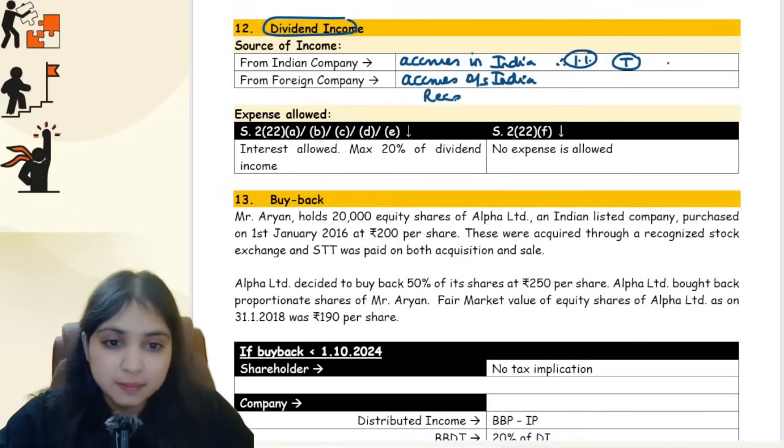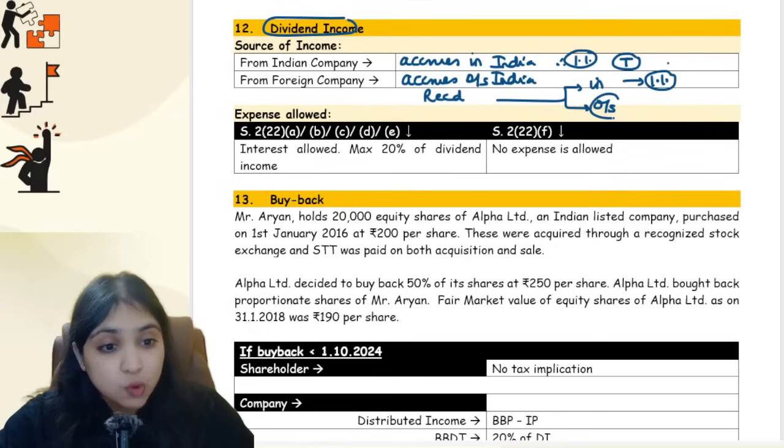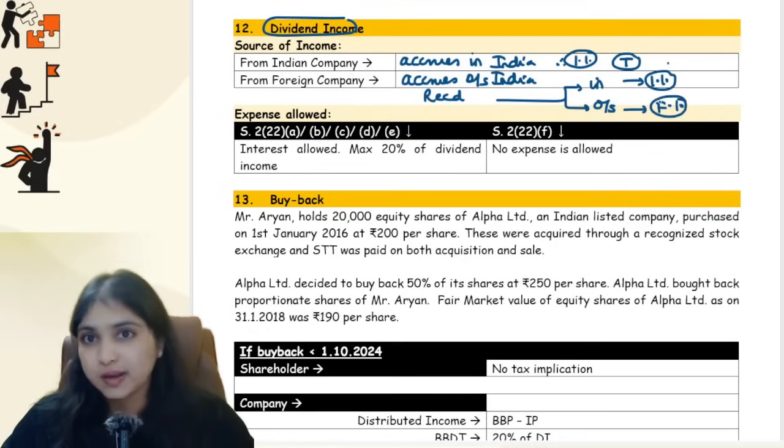Check where the income is received. There are 2 possibilities now. Either it will be received in India or it will be received outside India. If it is accruing outside India but received in India, then it will become an Indian income, guys. It will be taxable. If it is accruing outside India and also received outside India, then it will become a foreign income. It will be taxable only for ROR.